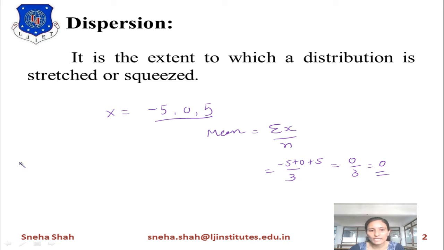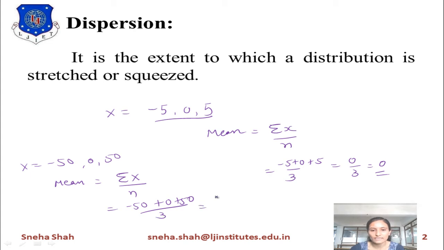Similarly, if I take x equal to -50, 0 and 50, then finding the mean value gives summation x upon n. Putting in these values, -50 plus 0 plus 50 divided by 3 gives the answer 0. So whether we take -5 to 5 or -50 to 50, the mean value will be the same.